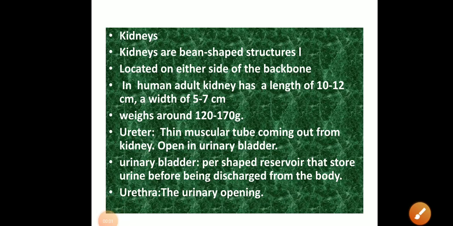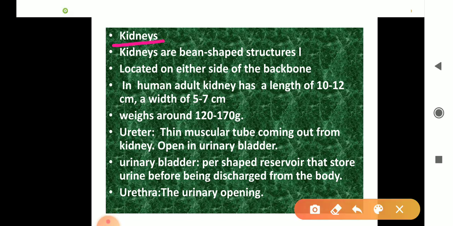Now see in detail. The first is the kidney. Kidneys are bean shaped. You have seen in the diagram also, these are two bean shaped structures. These are located on either side of the backbone. In a human adult, the kidney has a length of 10 to 12 centimeter, and its width is 5 to 7 centimeter.